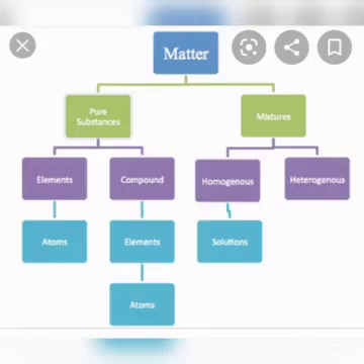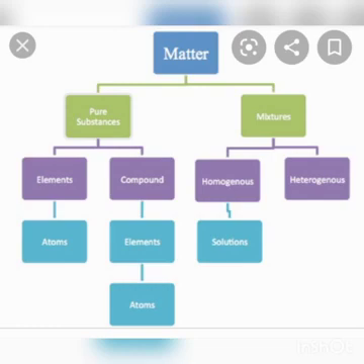Next, classification of matter. Matter is classified into two types: pure substances and mixtures. Pure substances are divided into elements and compounds. Mixtures are divided into homogeneous and heterogeneous. Elements are made up of only one kind of atom. A compound means two or more types of elements chemically combined together. They are also formed of atoms, but different types of atoms are chemically combined together to form the compound. In your chapter we are going to see the classification of elements and compounds.